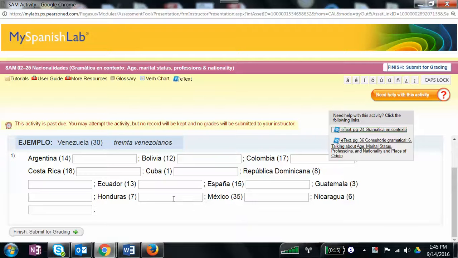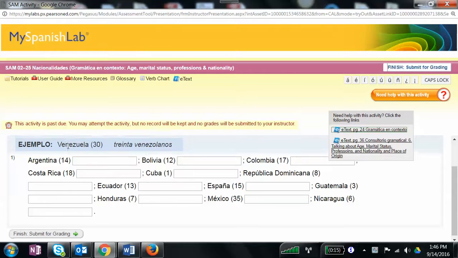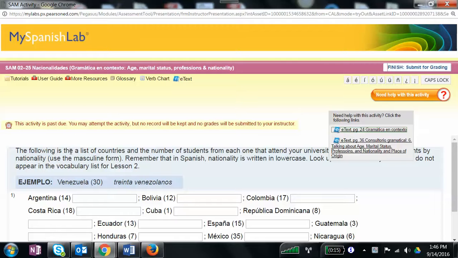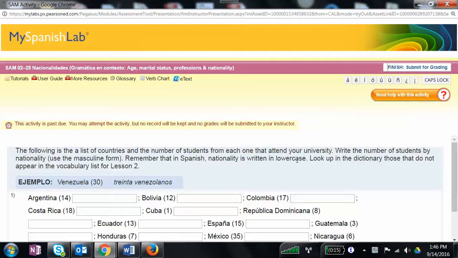Cassandra, you're supposed to give, let's see, what does it say in the instructions? The following is a list of countries and the number of students from each one that attend your university. Write the number of students by nationality. Use the masculine form. Remember that in Spanish, nationality is written in lowercase. Look up in the dictionary those that do not appear in the vocabulary list for lesson 2.